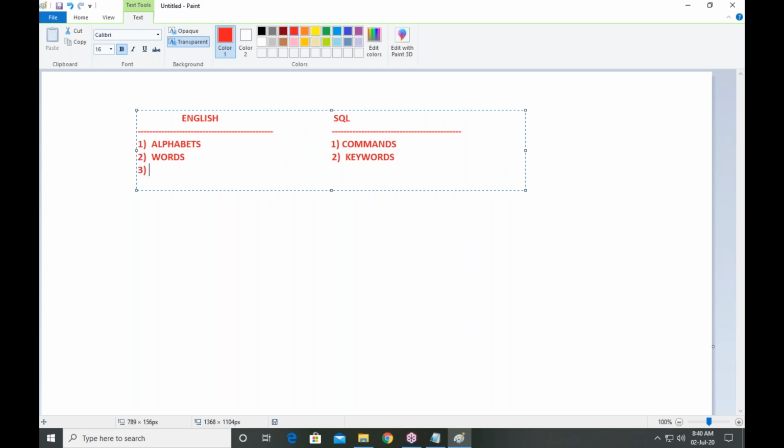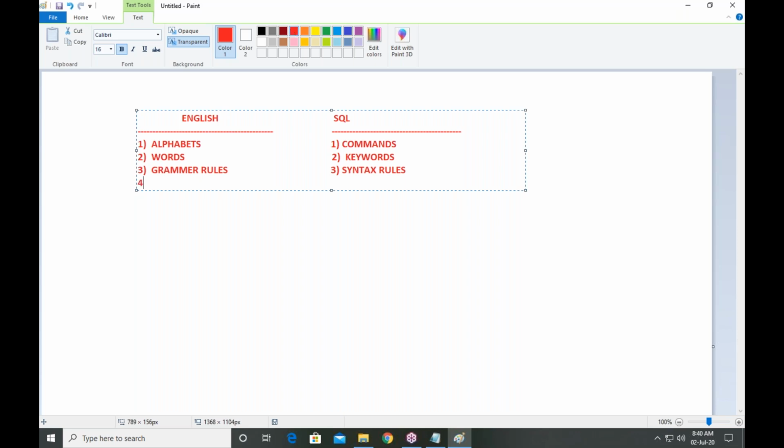Next, third point, in SQL, after learning words, you are ready to write sentences. But before writing sentences, you should understand grammar rules. Similarly, in SQL, you should understand syntactical rules or syntax rules, how to write a statement.